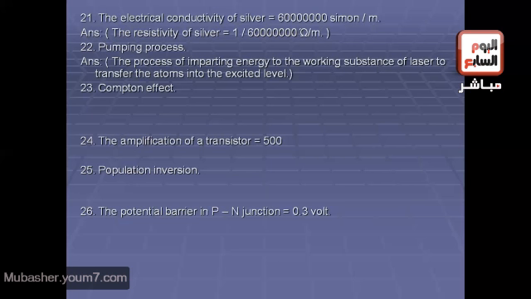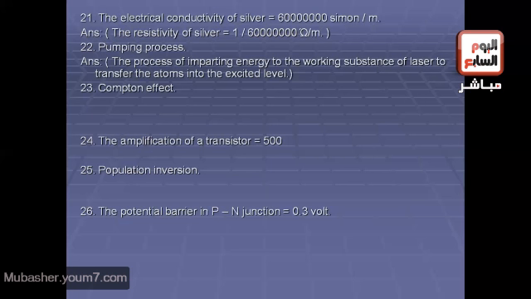We all know that laser depends on population inversion, and in this situation the number of atoms in the excited level should be greater than the number in the ordinary level or the ground state. So we must give energy for this excitation, and this we call pumping process.